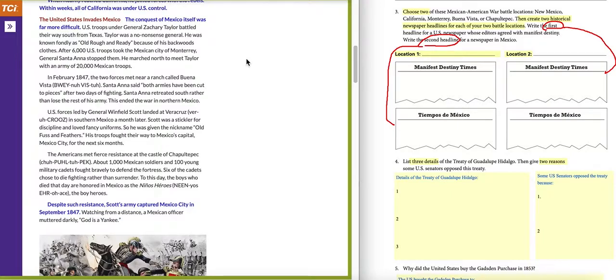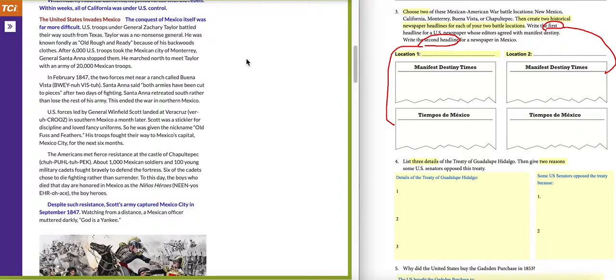After 6,000 U.S. troops took the Mexican city of Monterrey, General Santa Anna stopped them and marched north to meet Taylor with an army of 20,000 Mexican troops. In February of 1847, the two forces met near a ranch called Buena Vista. Santa Anna said both armies have been cut to pieces after 2 days of fighting. Santa Anna retreated south rather than lose the rest of his army. This ended the war in northern Mexico.